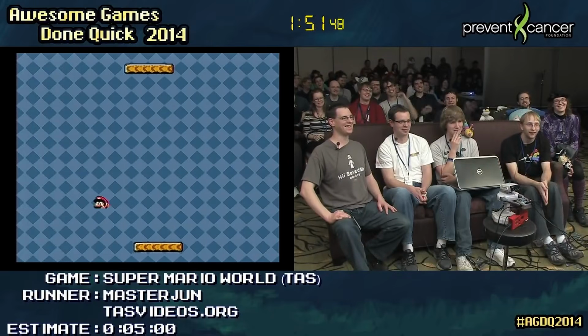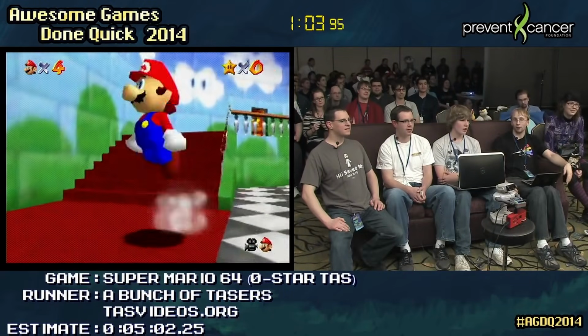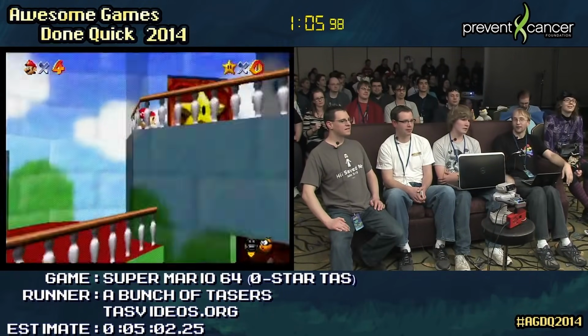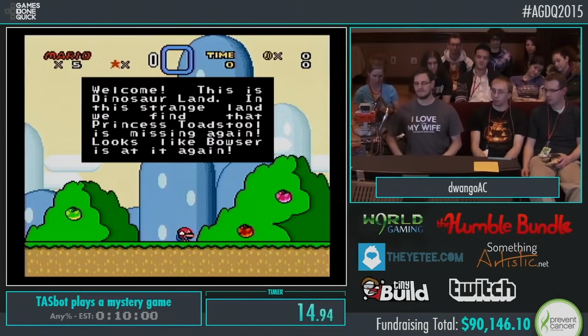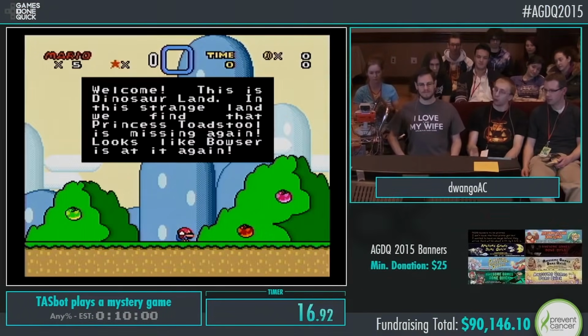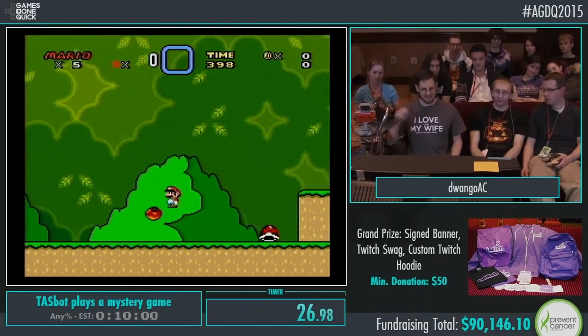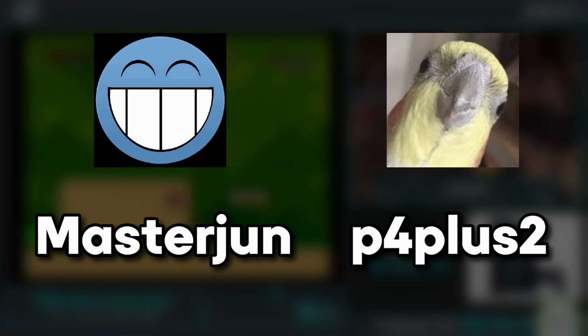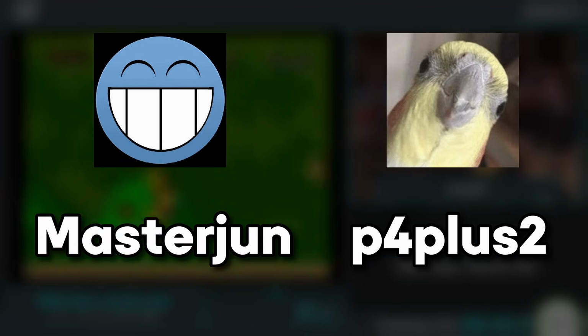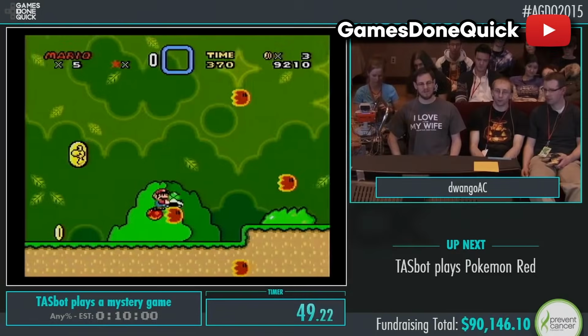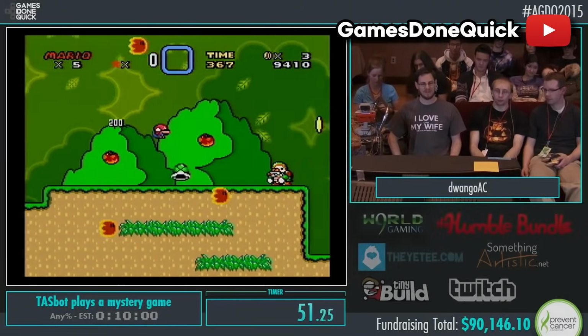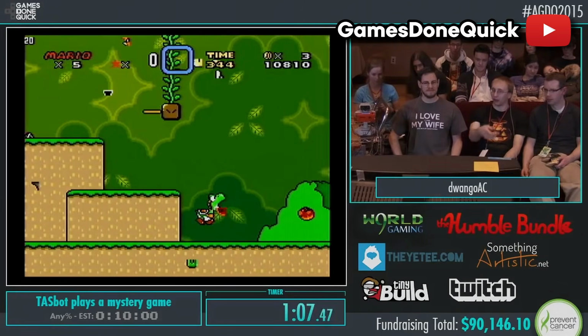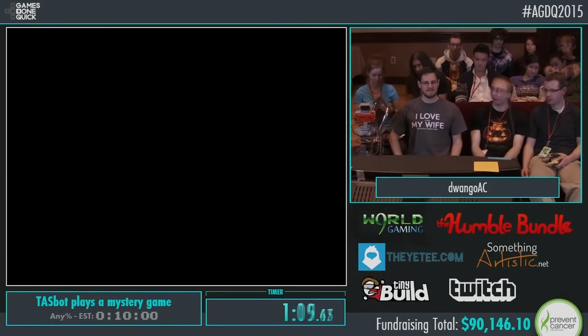This appearance made it so that every time you'd see another appearance from TaskBot, you knew you were going to be in for a good time. At the next year's AGDQ, Dwango AC showed off another Super Mario World task, with the task inputs this time having been done by both Masterjun and P4Plus2, a talented programmer.